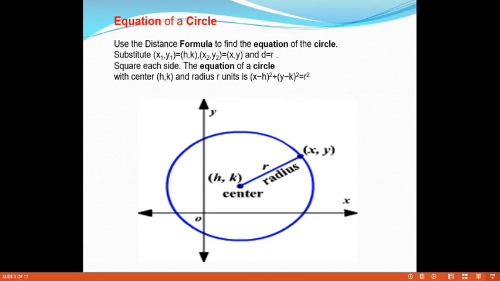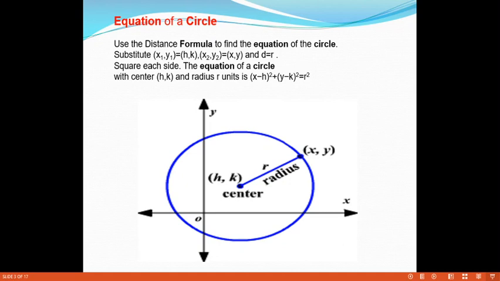Next, we are defining the equation of the circle. We will learn how to find the equation of a circle whose center and radius are given. See the diagram once again. If I take the xy plane and draw a circle with center C(h, k) and let P(x, y) be any point on it, the distance from the center to P is the radius. So by using the distance formula we find the equation of the circle.